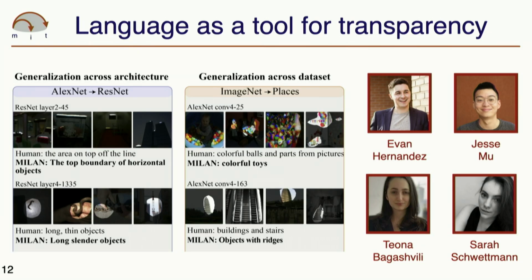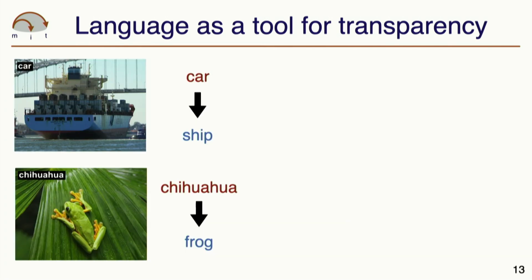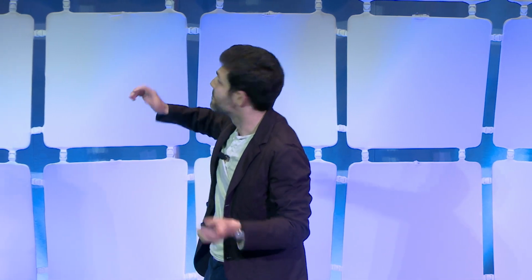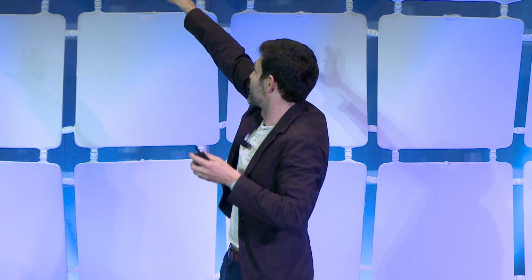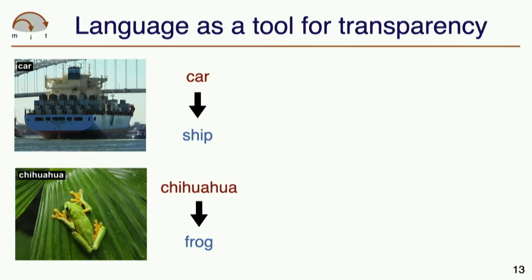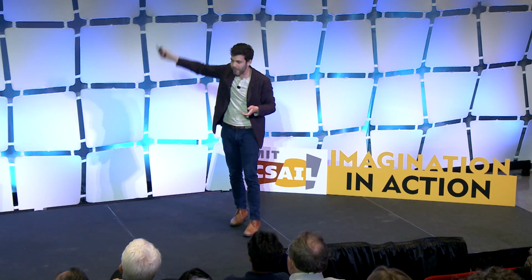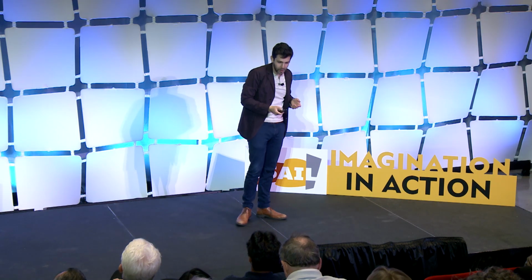And so we can generate these nice descriptions that give us a high-level picture of the sorts of features that are important for specific decision-making tasks. But maybe more importantly, we can actually use this understanding to make models themselves better. One thing that's observed in a lot of image classifiers is that images on the internet have both visual content and also text, and sometimes the models pay more attention to the text in the images. If I take an image of a ship and put the word car in the corner, it actually gets classified by a model as a car rather than a ship, or this frog getting classified as a chihuahua.